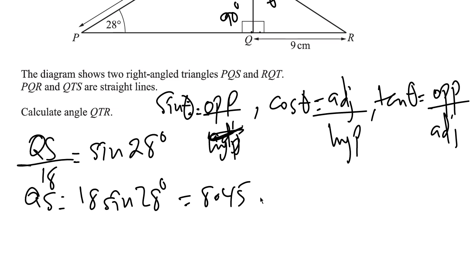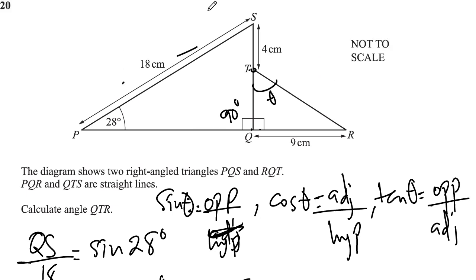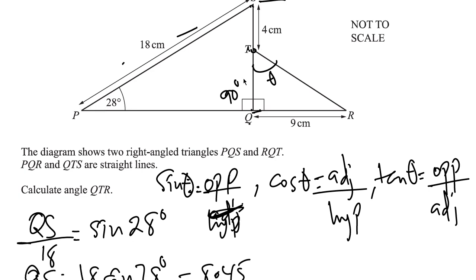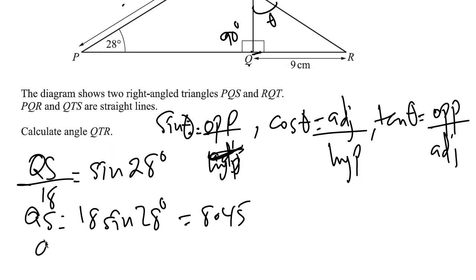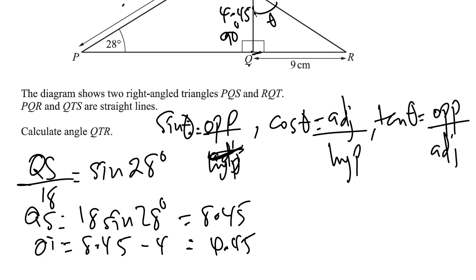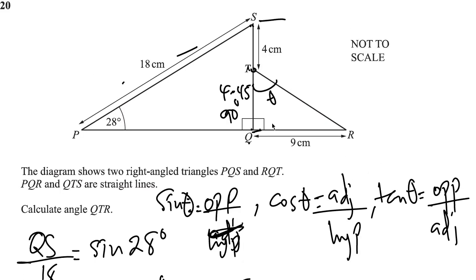8.45. So that's the entire length of QS. But we've been given that TS is 4. So in order to get QT, it will be equal to 8.45 minus 4, which is 4.45. So that tells us that this length over here is 4.45. Right? This is 4.45. This is 9.